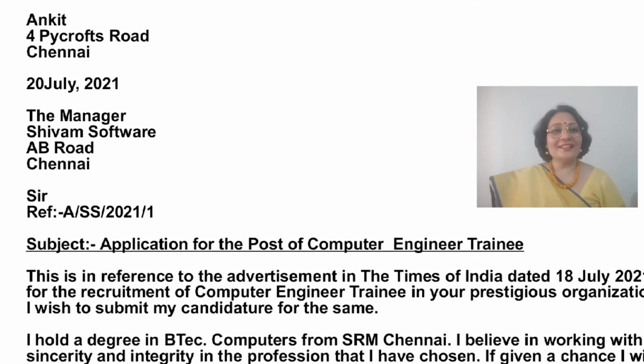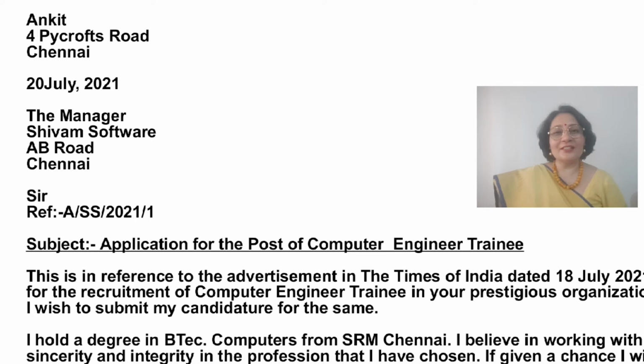In this case, the sender is Ankit and his address is 4 Pycroft Road, Chennai. Then we mention the date, then the receiver's designation and address. The manager, Shivam Software, AB Road, Chennai. Then salutation, then reference number. For all formal letters, where communication will not be just once, we always mention the reference number. Now this is followed by subject, application for the post of computer engineer trainee.